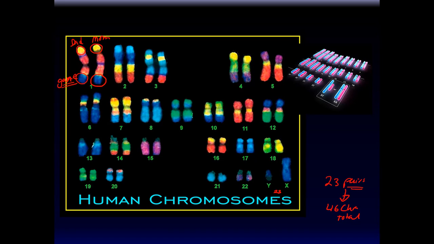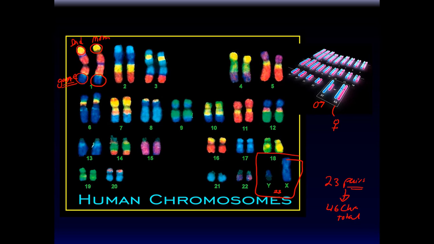So every chromosome is different because they carry hundreds and thousands of genes. Okay, but there are a pair of them, and they're all together. We have 23 pairs of chromosomes. The last pair are called the sex chromosomes because they determine the gender of the person. If a person has two X chromosomes, one X from dad, one X from mom, they are a female. If they have one Y chromosome, they are male.